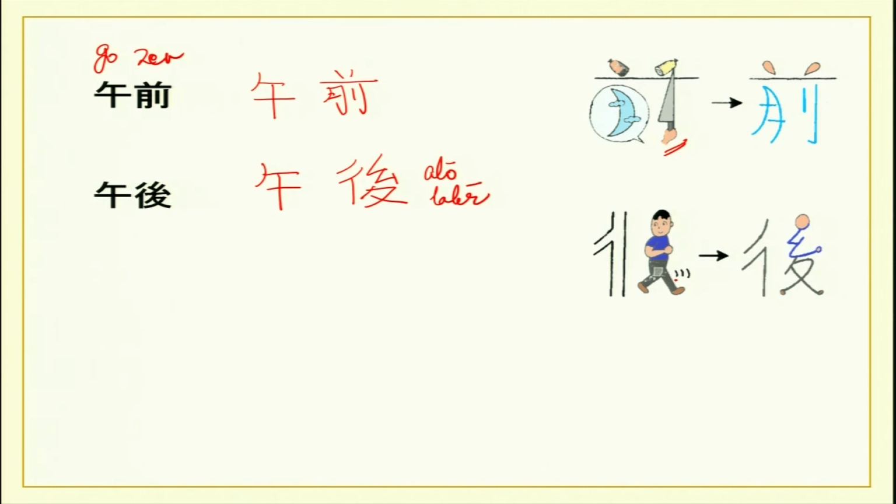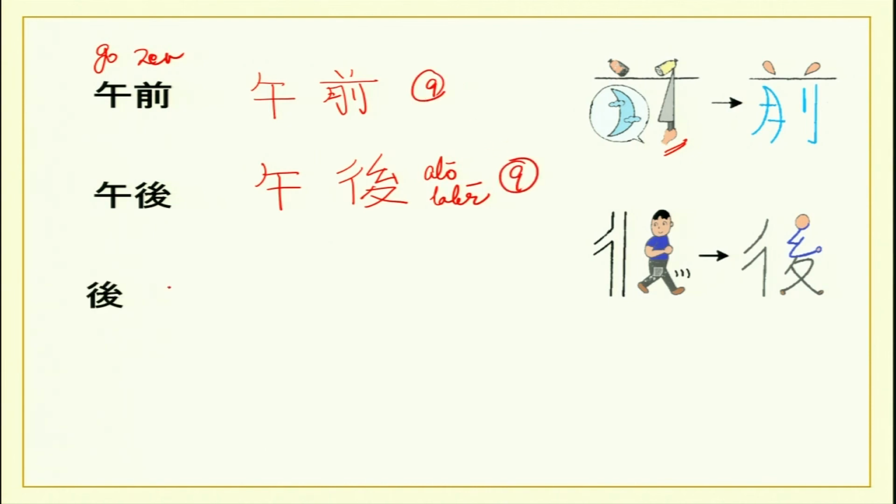So you can see this man walking backwards. He is walking, looking behind, and then walking. So that is ato, later. And you can see the cross section, that's how it looks, with his head over here, hands and the feet. Both are 9-stroke characters.